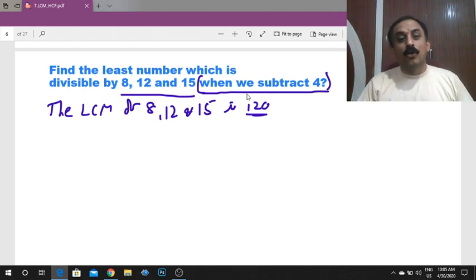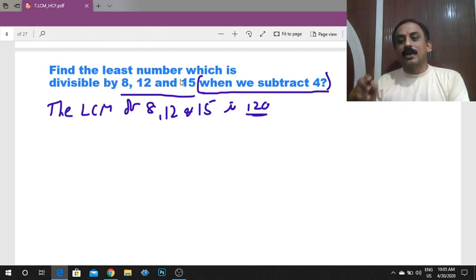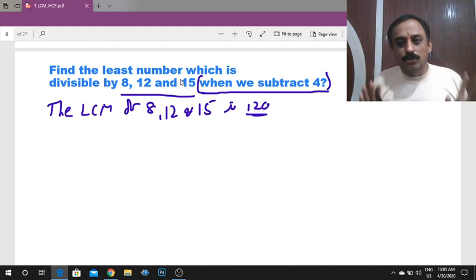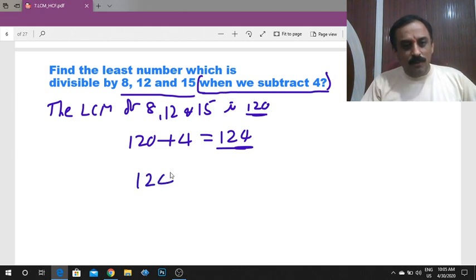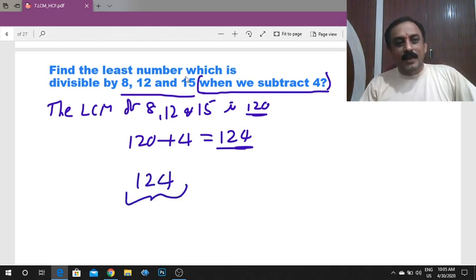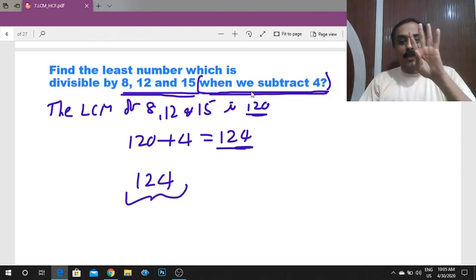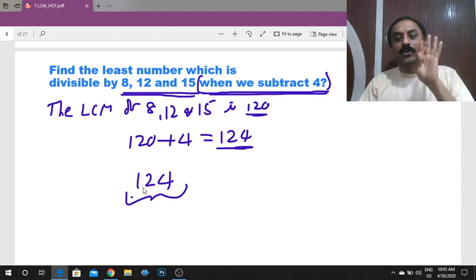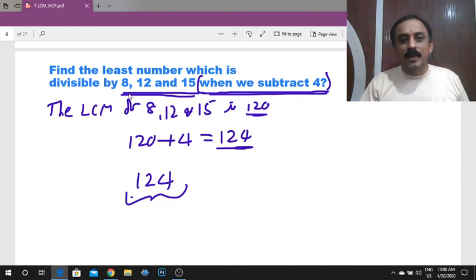But the question is, when we subtract 4, that number is divisible by 8, 12, 15. So it means your answer minus 4 should be our LCM. So what is your answer? 120 plus 4 is 124. Therefore, your answer is 124. Now if you subtract 4 from 124, you will get 120, and 120 is divisible by 8, 12 and 15.